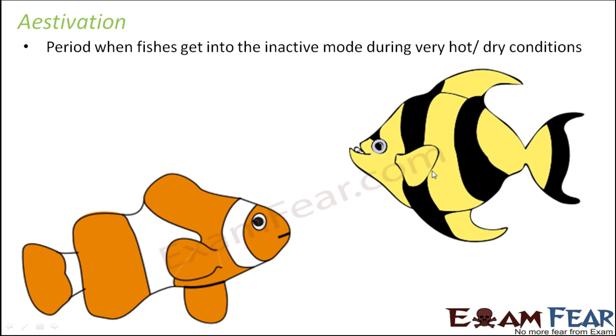Sometimes the weather becomes very hot, so a lot of ponds and rivers start drying up, and the water content decreases in the water bodies. During those periods, fishes also enter into an inactive mode so that their energy requirements reduce, and that's how they can overcome the unfavorable time period. So this period in the case of fishes is known as aestivation.